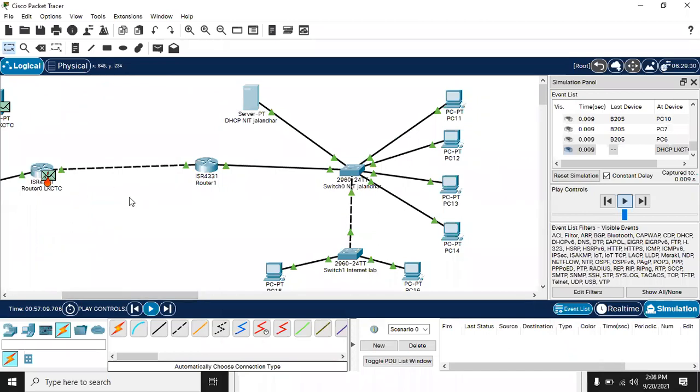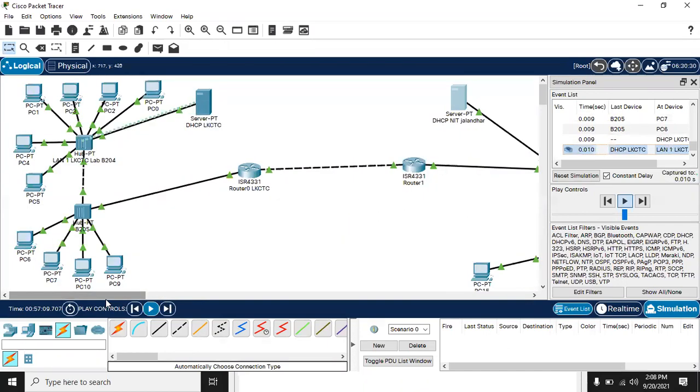There will be unicasting and it will reach the router, right?